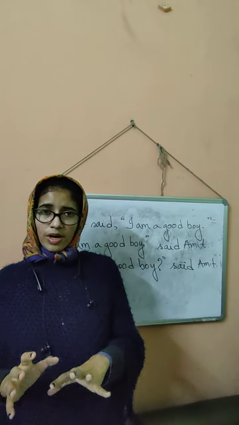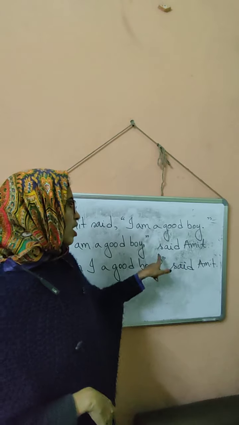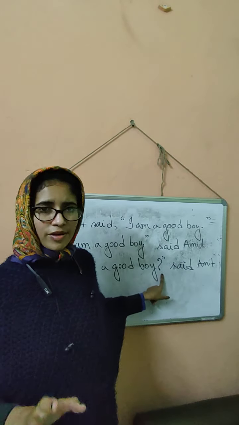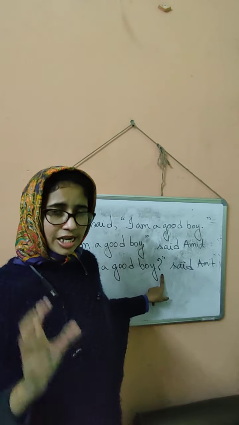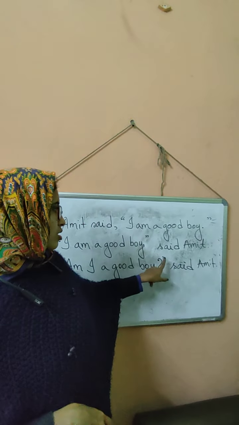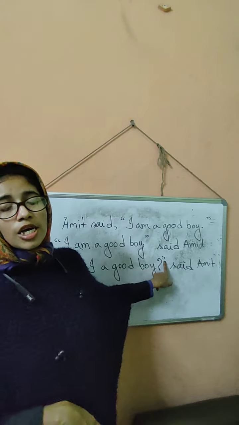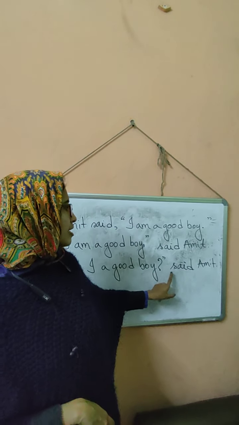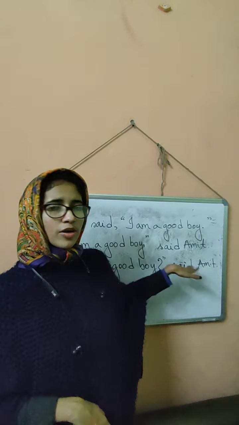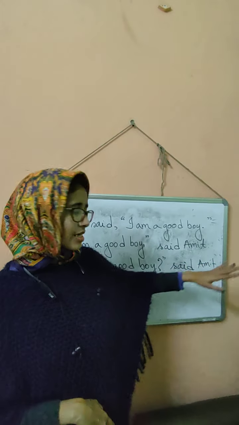So you just remember, if there is a question mark or exclamation mark instead of a statement, you keep the punctuation before the inverted comma gets closed, and then you write the reporting verb and the rest of the sentence.